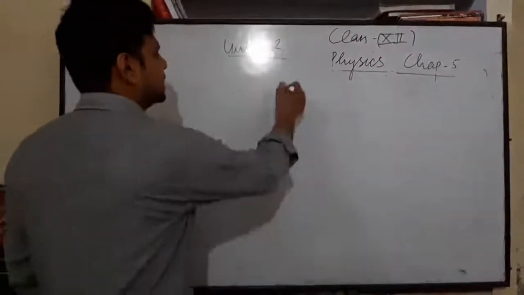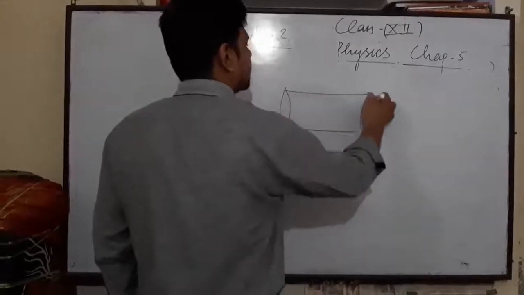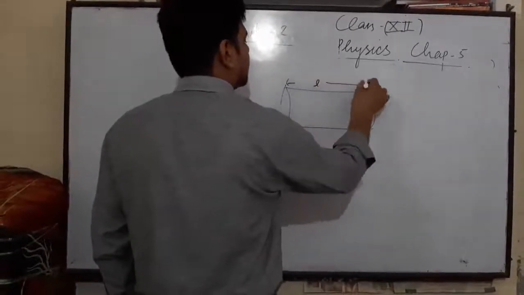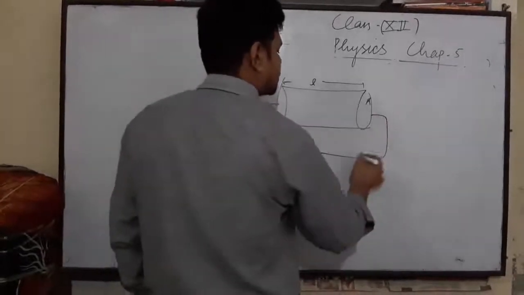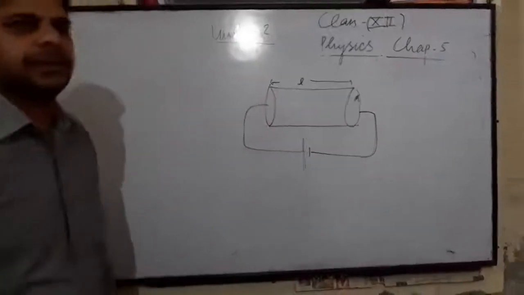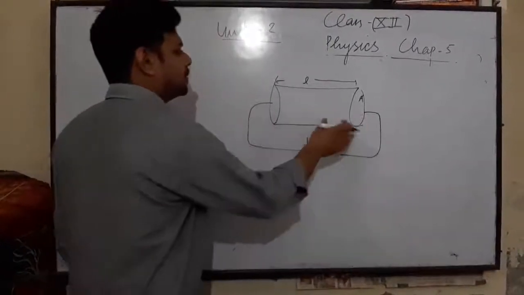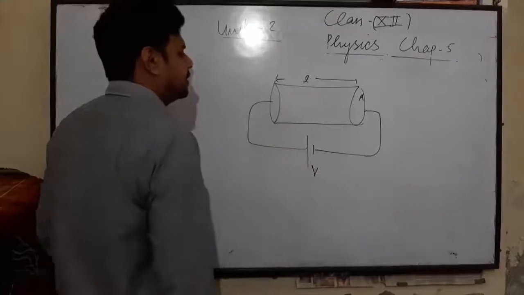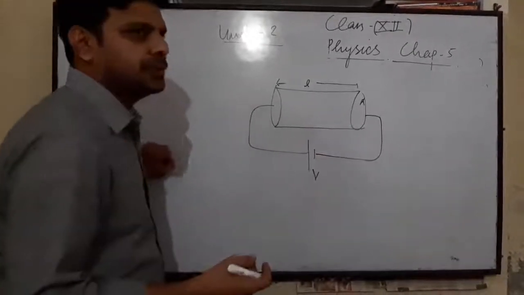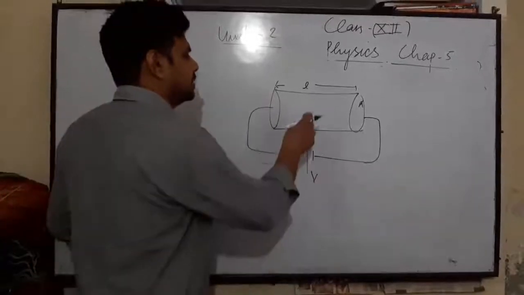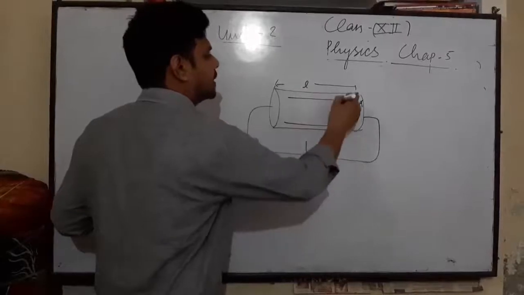So, consider a wire of cross section A and length L, which is connected to a battery of potential difference V. So the potential difference across the ends of this conductor is V. Now after connecting the battery, an electric field is produced within the metallic conductor, directed in this direction.